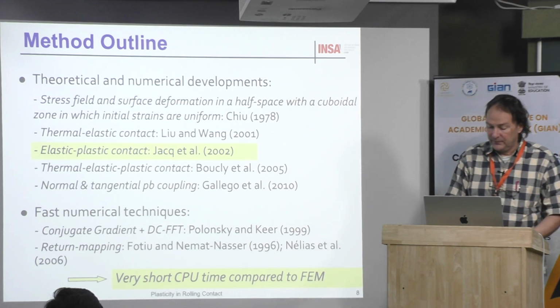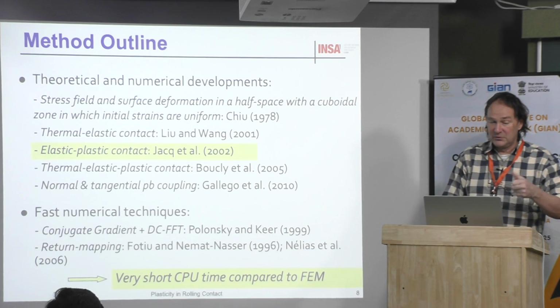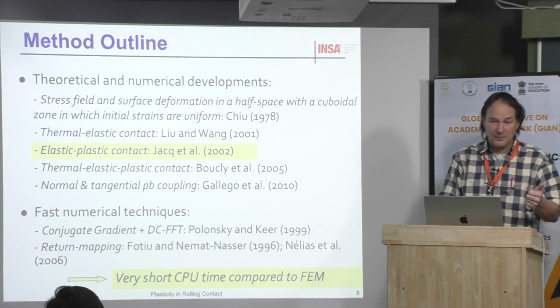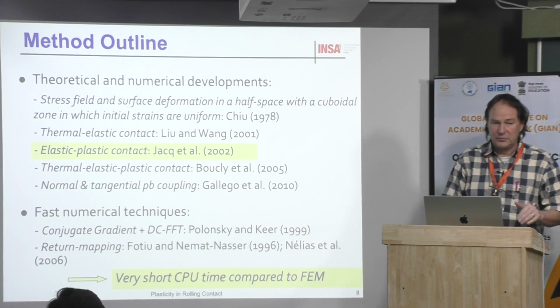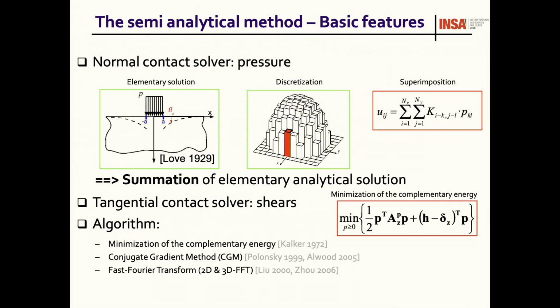And today it's almost impossible to do a viscoelastic 3D problem. For a transient problem, it's almost impossible to do that with the finite element method. And this is the principle. Then we use the solution of Love. Love published the solution of the displacement, strain, and stress field in the half space when it is loaded by a uniform load on a rectangular area.